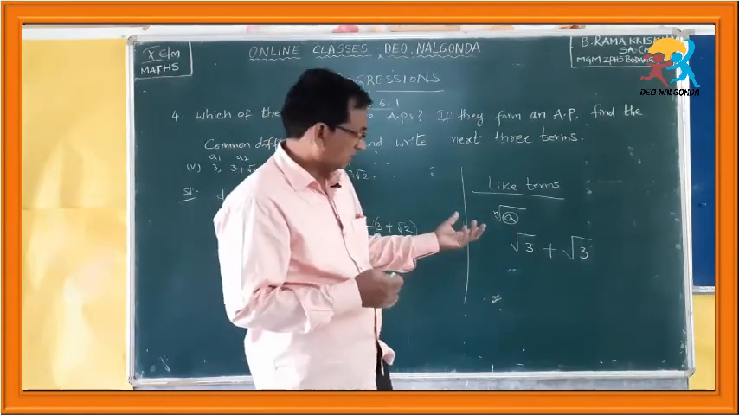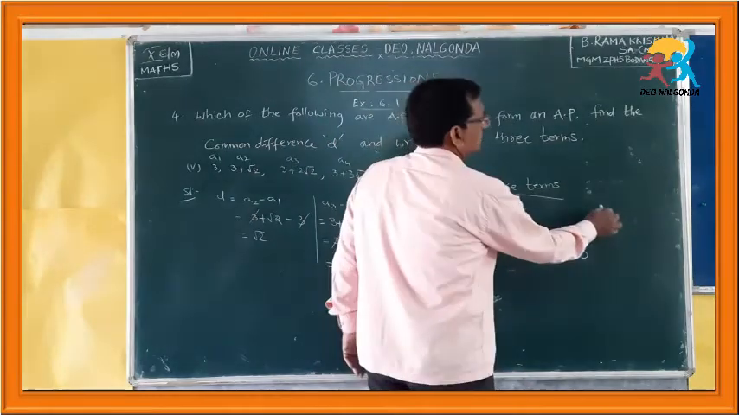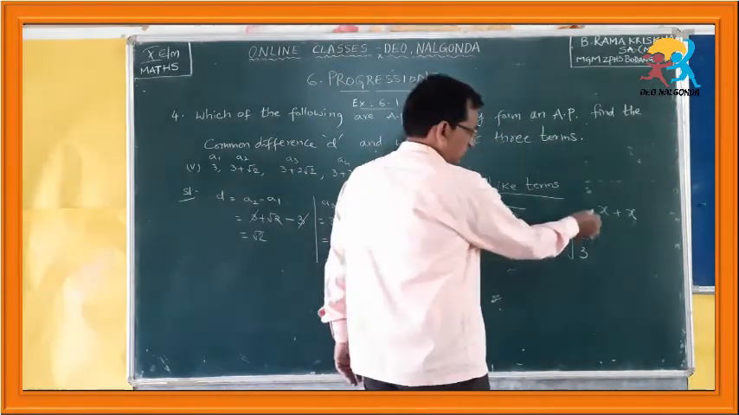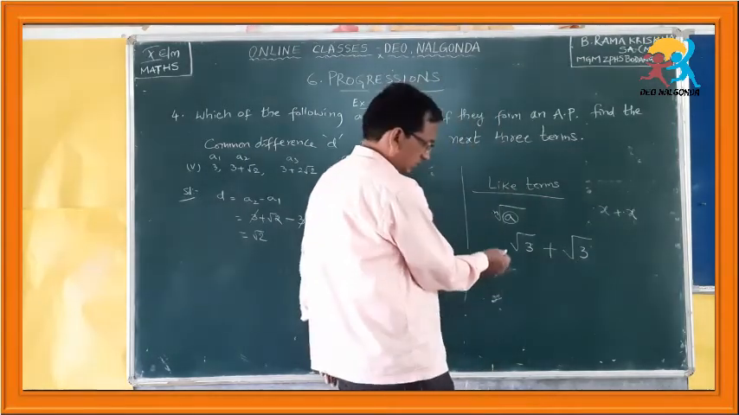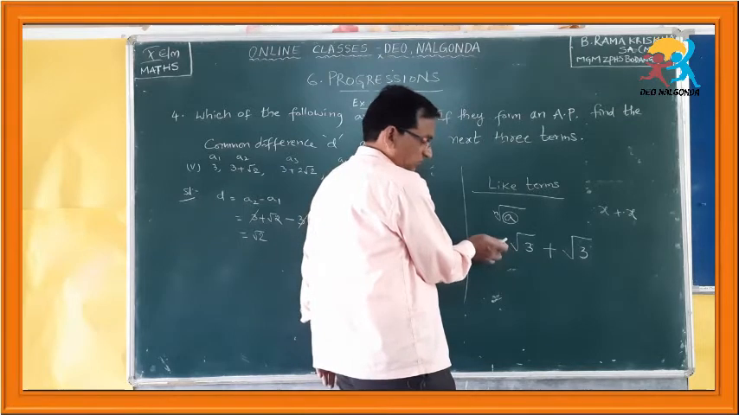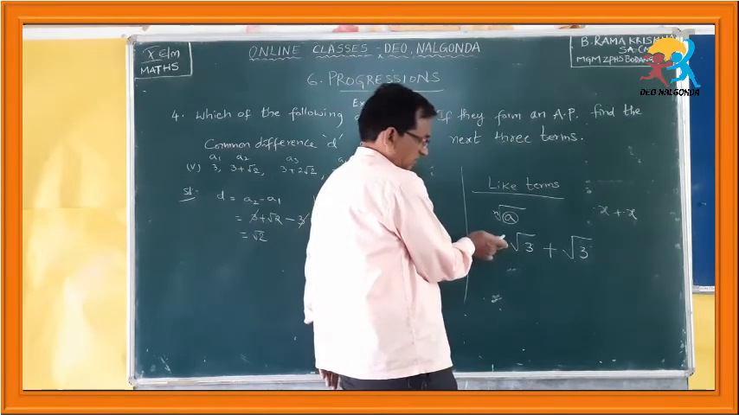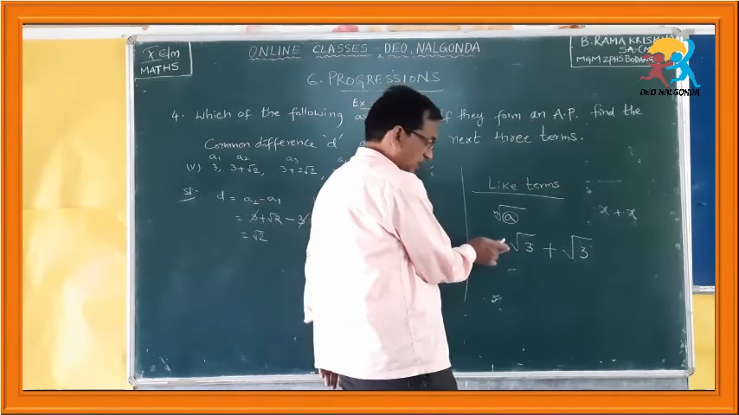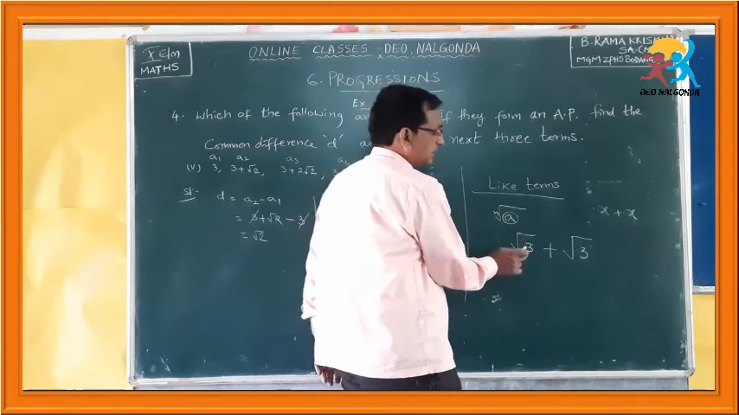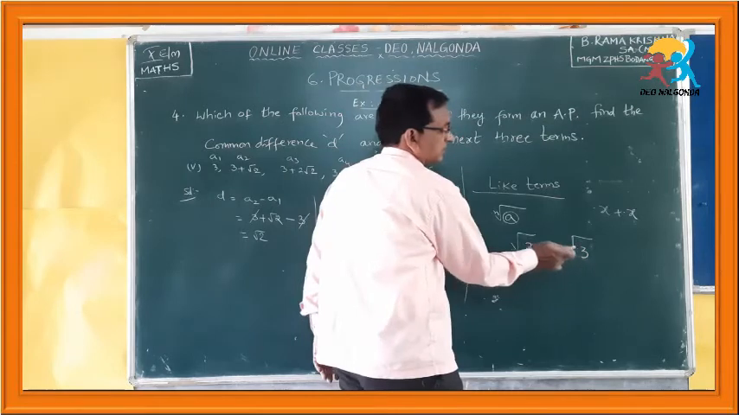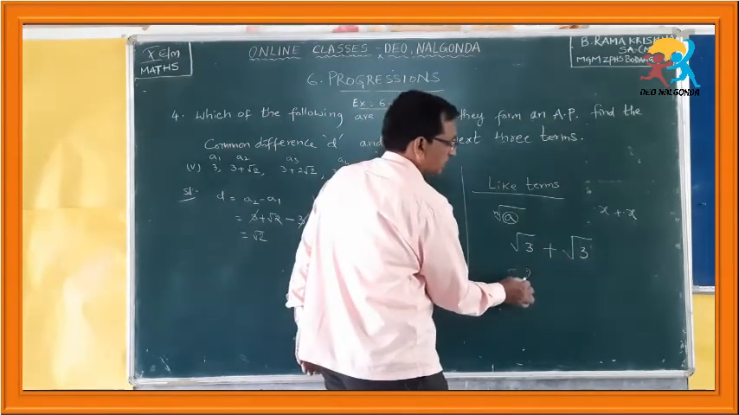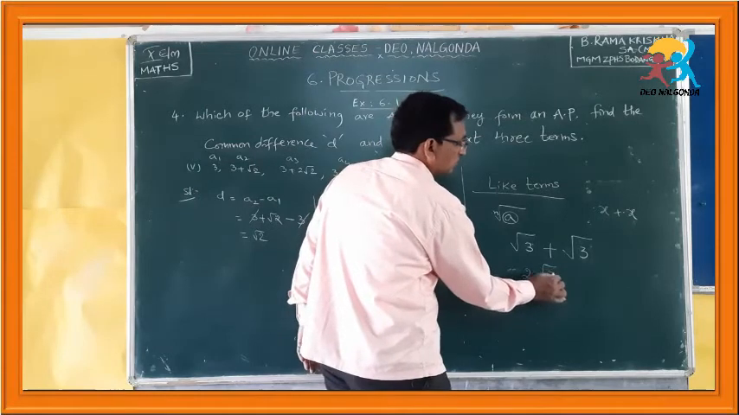How to add them? Simply like algebra, what do you get if you add x and x? The coefficients are added. Here also similarly, nothing is written, so we should think that there is a 1. The coefficient of this irrational number is 1, and the coefficient of this irrational number is also 1. Therefore, if you add these two, what do you get? 2 root 3.